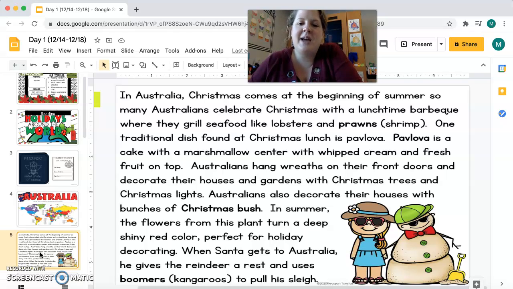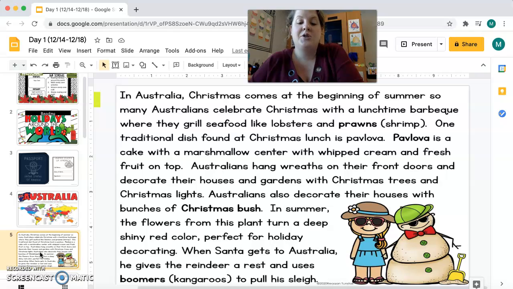In Australia, Christmas comes at the beginning of summer. So many Australians celebrate Christmas with a lunchtime barbecue where they grill seafood like lobster and prawns, which are shrimp. One traditional dish found at Christmas lunch is called palava. Palava is a cake with marshmallow center with whipped cream and fresh fruit on top. Australians hang wreaths on their front doors and decorate their houses and gardens with Christmas trees and Christmas lights. Australians also decorate their houses with bunches of Christmas bush. In summer, the flowers from the plant turn a deep, shiny red color, perfect for holiday decorating.